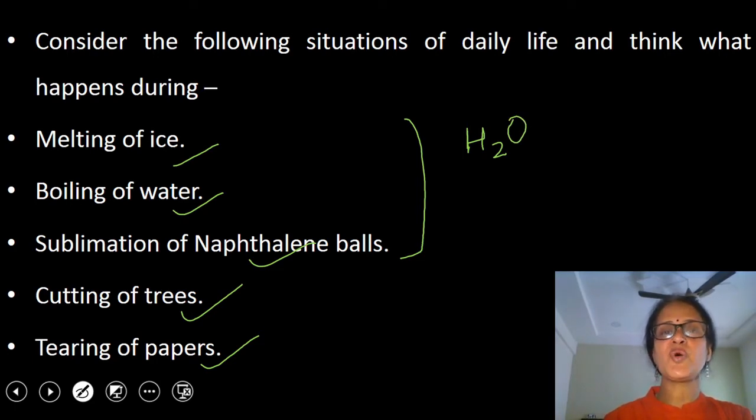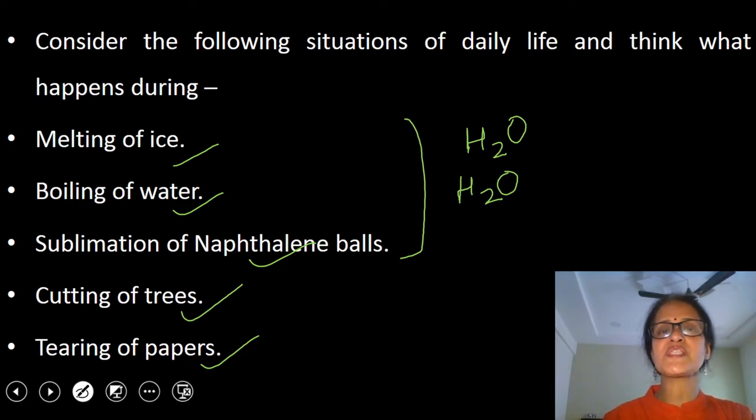Second situation is boiling of water. The same thing is taking place here. Water is converting from liquid state to gaseous state. This is also an example of physical change only as no new chemical substance is formed. Chemical composition of water remains same both in liquid state as well as in gaseous state. Chemical composition is H2O.